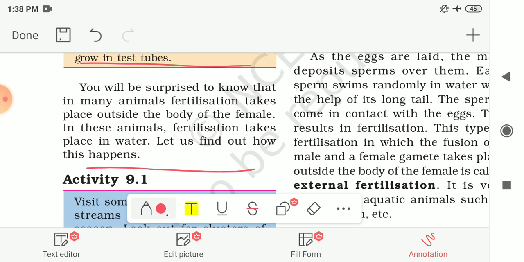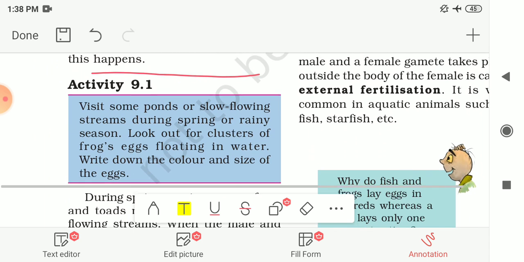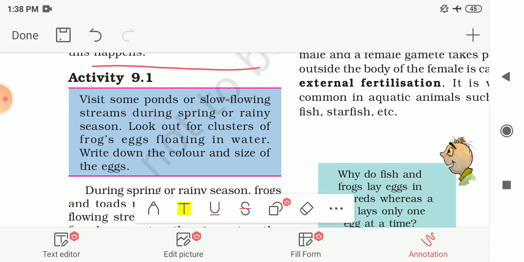Now you will be surprised to know that in many animals the fertilization takes place outside the body of the female. In these animals, the fertilization takes place in water. So now let me find out how the fertilization takes place. For that, one activity is given here, activity number 9.1.